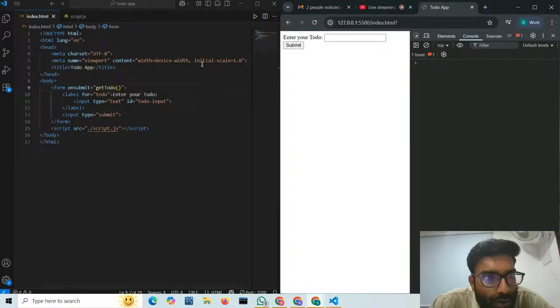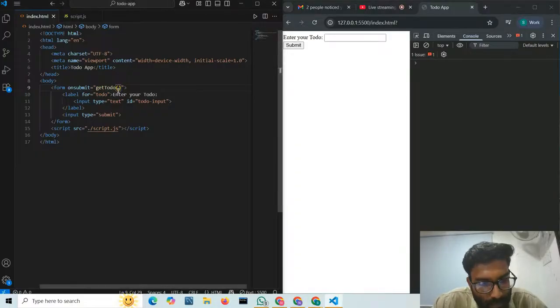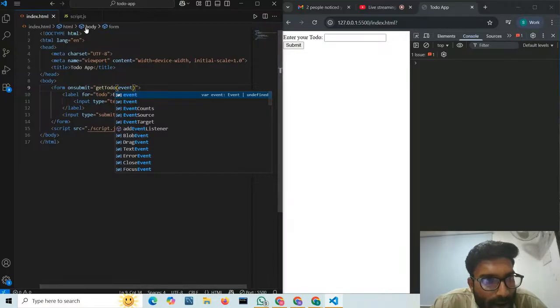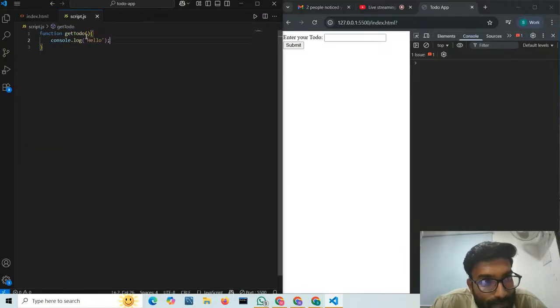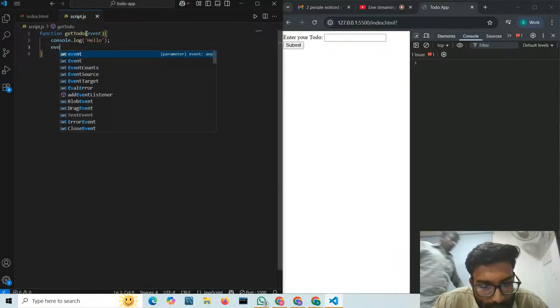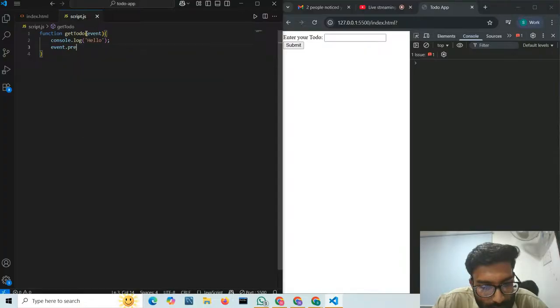So now what to do in this case? We have one event parameter whenever an event is triggered, so we can take this event parameter. In this event parameter, I can call the preventDefault function, so I can write event.preventDefault.